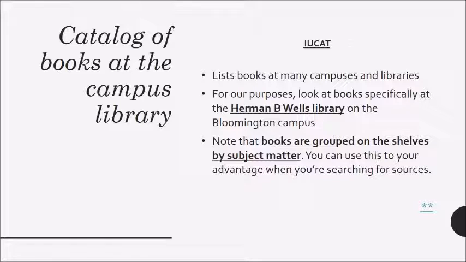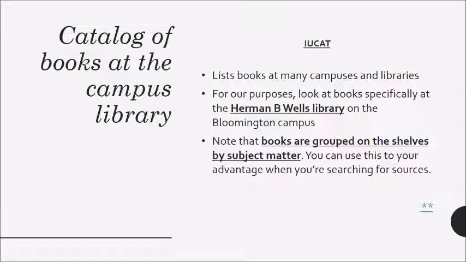One other neat thing to keep in mind when you're searching through IUCAT for sources is that books in the library are grouped on the shelves by subject matter. This means that, for example, to use our good old friend Joseph Conrad again, if you're looking for books about Heart of Darkness and you find one book in the library that you want to go check out, walk to the library, find that book on the shelf, and then look at all the books next to it in that area on the shelf, and you'll suddenly find tons and tons of books all about Heart of Darkness all right next to each other.